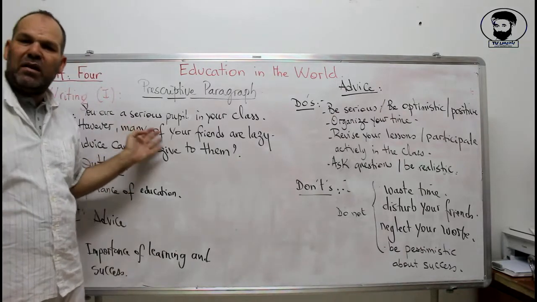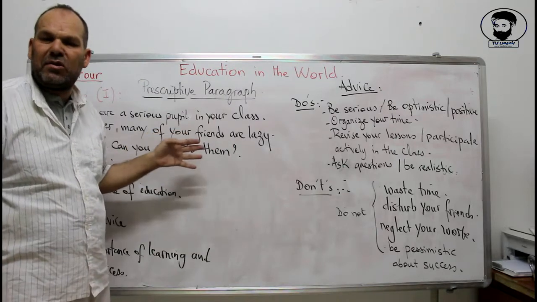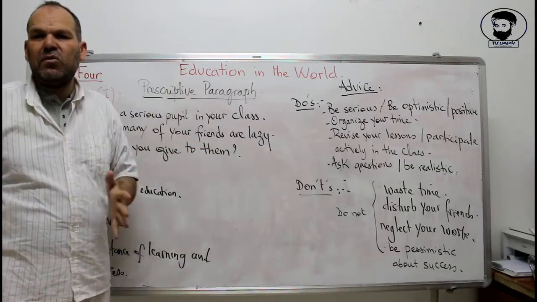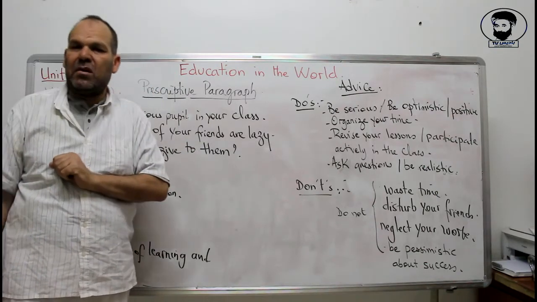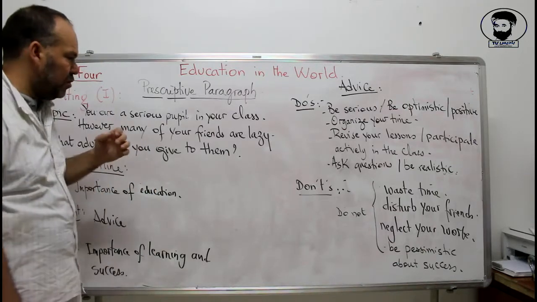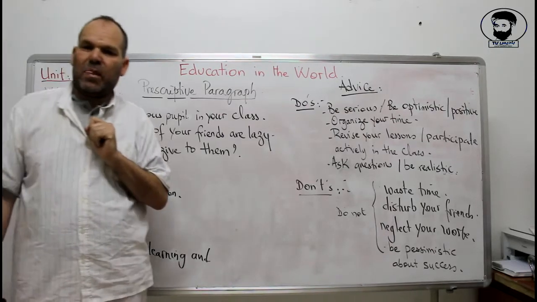Then in Unit 3, on advertising, we saw how to write an expository paragraph by describing a fact, then giving the causes and consequences, and finally coming up with a solution, an advice, or just a plain conclusion. Now today we see what we mean by a prescriptive paragraph.